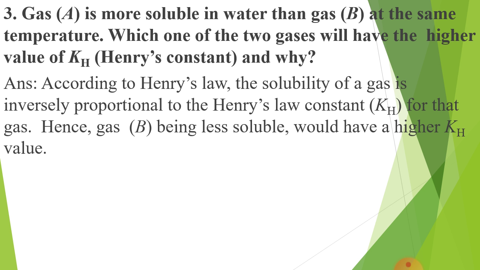As I have told you, the more the solubility, the less will be the value of KH. So the answer is, according to Henry's law, the solubility of a gas is inversely proportional to the Henry's law constant for that gas. Hence, gas B being less soluble would have a higher KH value.